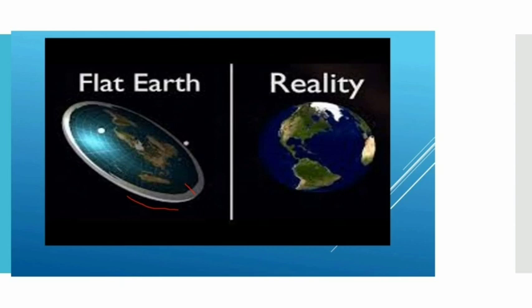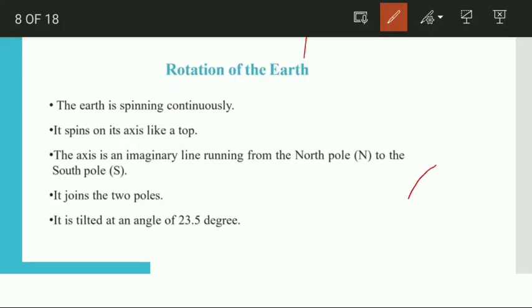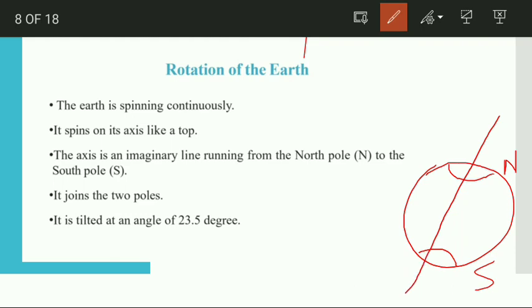The Earth is spinning continuously. It spins on its own axis like a top. The axis is an imaginary line that runs from the North Pole to the South Pole. Look at this picture. This one is the North Pole and this one is the South Pole. And if we draw the axis like this and an imaginary line from the middle of the Earth, it will form an angle of